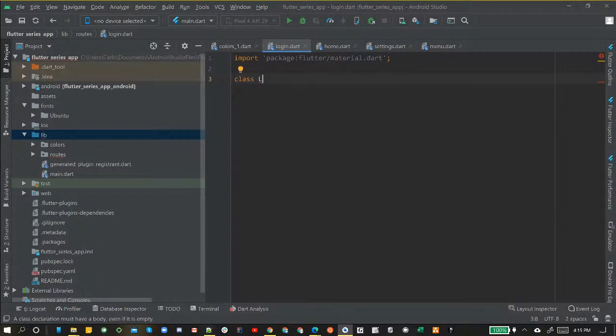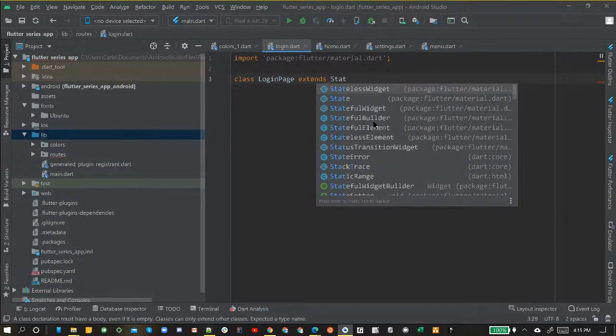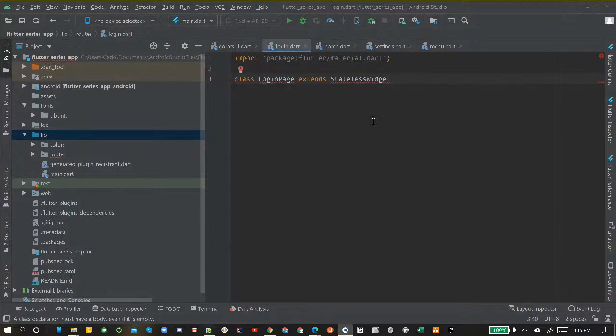So let's start with login page. We're going to call this class login page. And then what we're going to do is we're going to extend capital S stateless, and I'm just going to press enter because it's right there, stateless widget. Okay, so we're going to create an extend stateless widget, and then we're going to have our braces, our brackets. Okay, we're going to come in here, and as you can see already, we have an error.